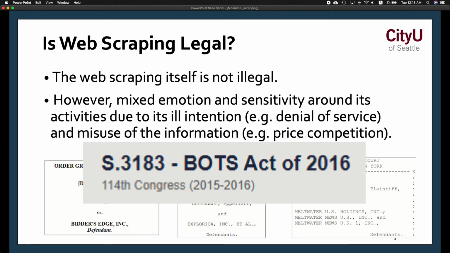So the question is, is web scraping legal? By itself it's not illegal, but it depends. Some would say that it is illegal though, and it really depends on the website and its terms of use. If a website gets web scraped a lot all the time, it could be requesting a lot of resources from that server, and it could put the server down, which is a denial of service, right? Another one is misuse of information, to your advantage. Maybe getting that same product and putting it on your own e-commerce site with the tennis rackets as well.